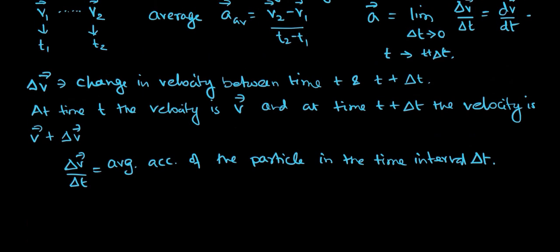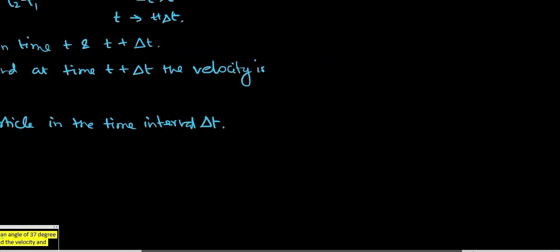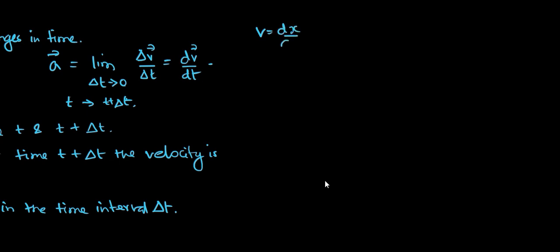Now, velocity is equal to dx by dt, and acceleration is equal to dv by dt.